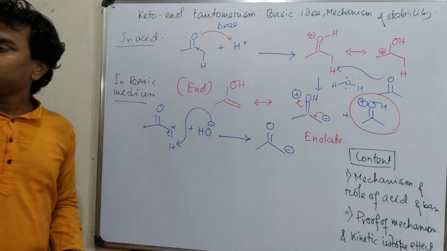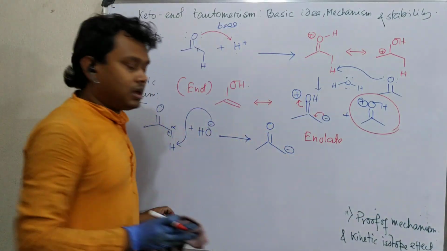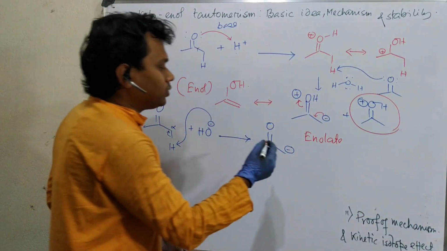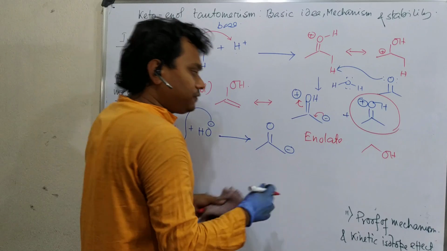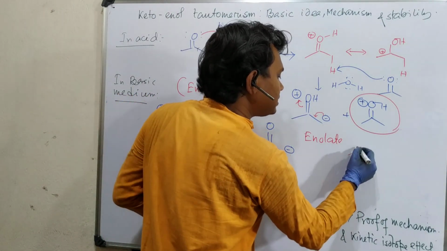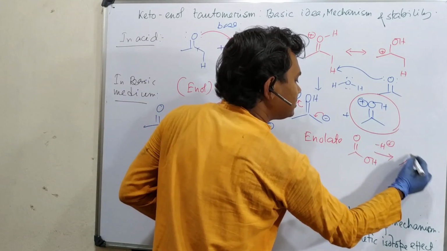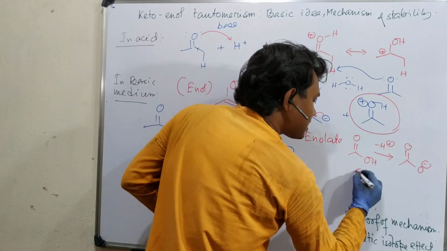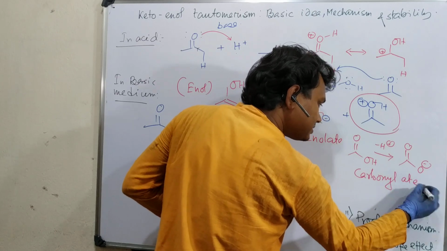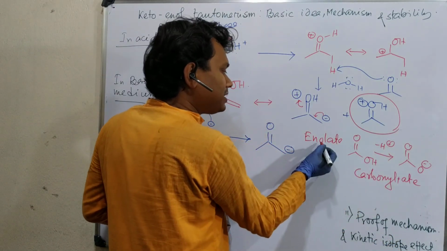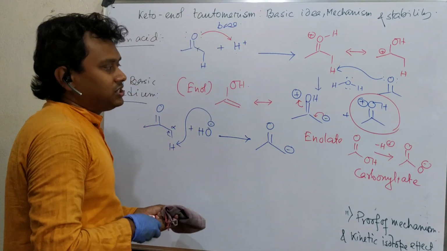Why? Because if you take a carboxylic acid and it undergoes deprotonation, what do we call this? Carboxylate. Carboxyl plus ate. So that's why enol plus ate, you may consider it like that. Now this enolate is generated.